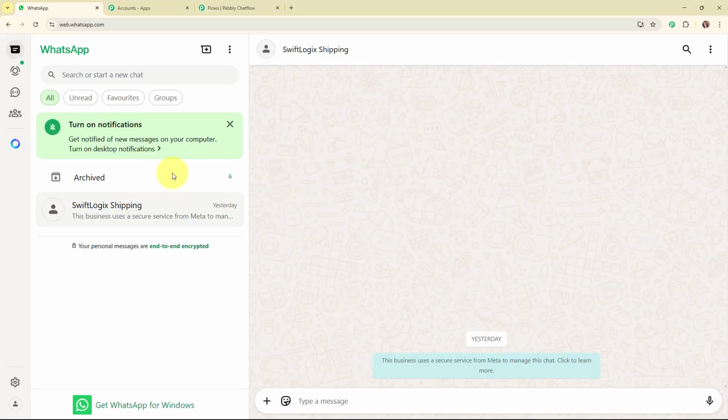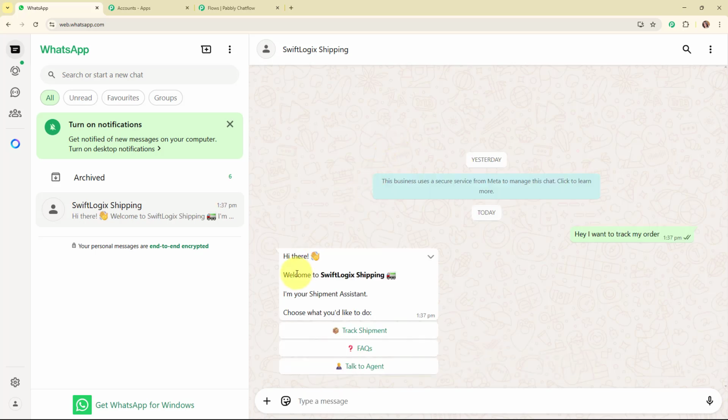Alright, so this is my WhatsApp account and this is my WhatsApp number that I've connected with my Pabbly Chat Flow account. Let's suppose that I'm a customer and I'm going to drop a text such as, hey, I want to track my order. And here you can see we have received a text: hi there, welcome to Swift Logic Shipping. I'm your shipment assistant. Choose what you'd like to do.